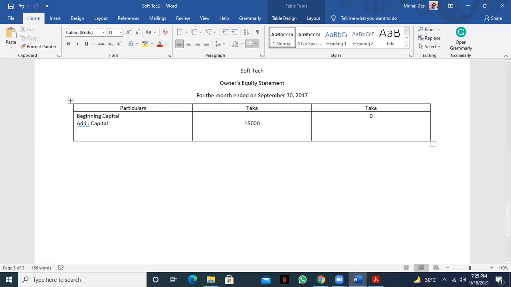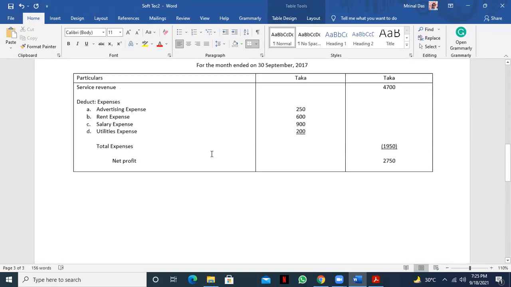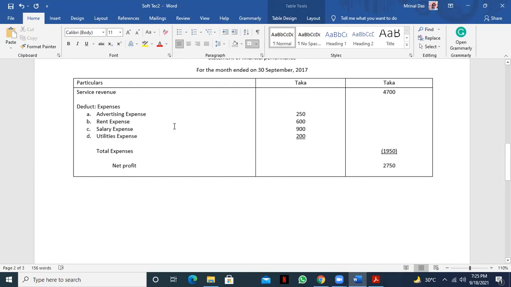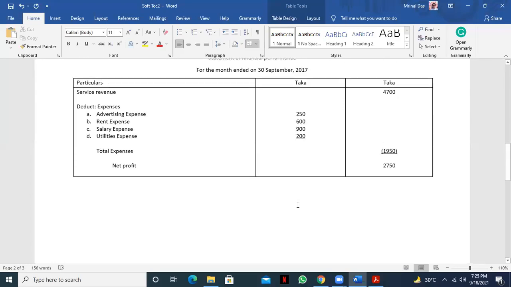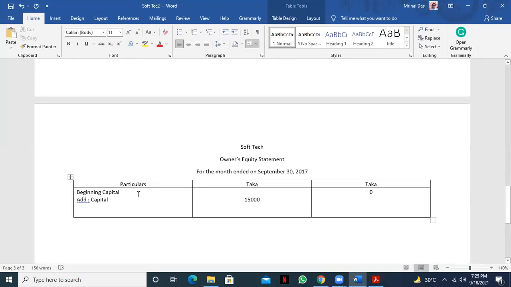Okay, now with this capital, we'll add the net profit. Revenue and expense is part of the owner's equity. So from the revenue, we already got the net profit. So here we'll consider the net profit directly, that is 2,750. So you'll write net profit, 2,750.